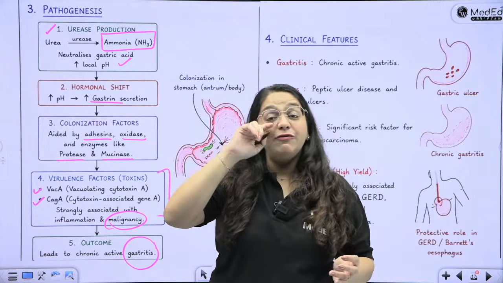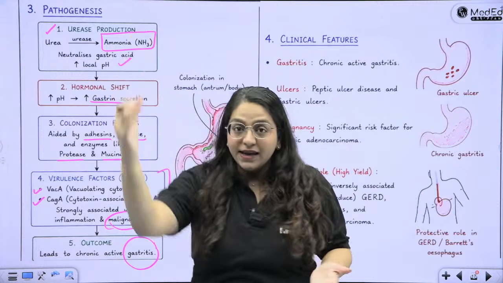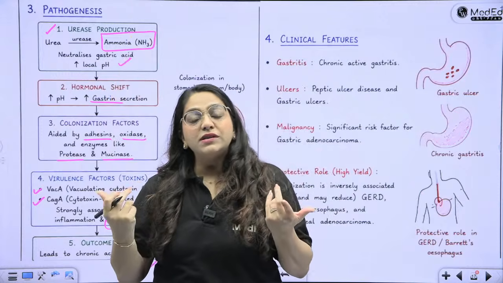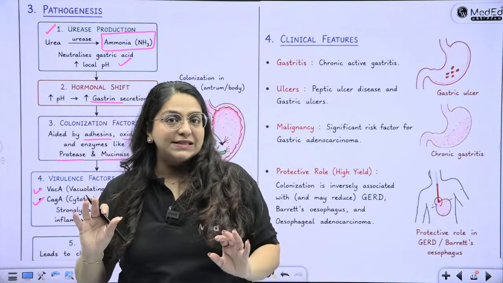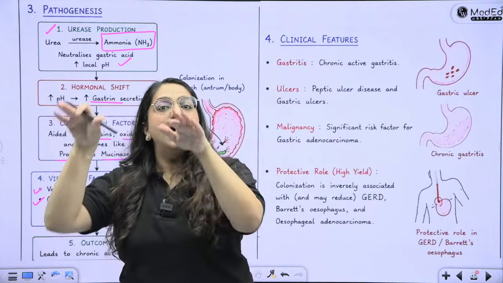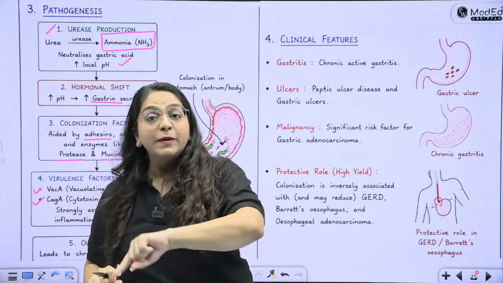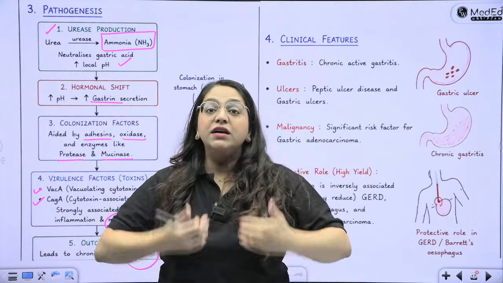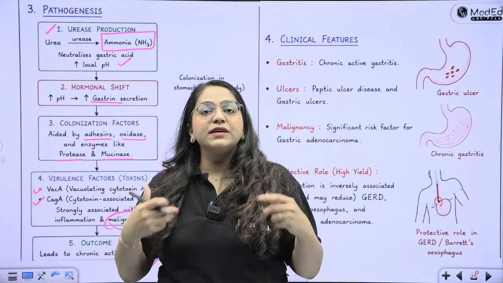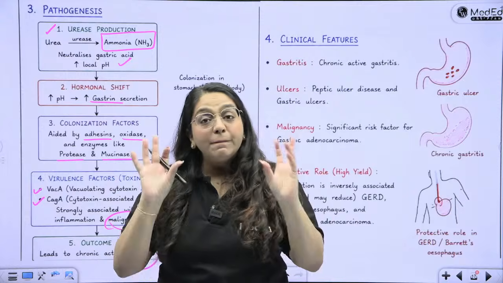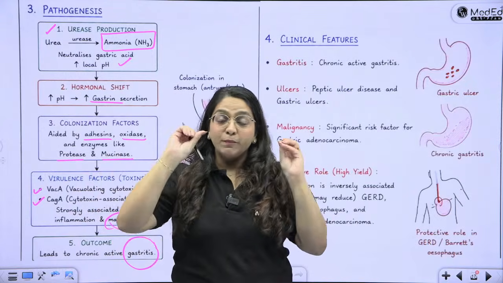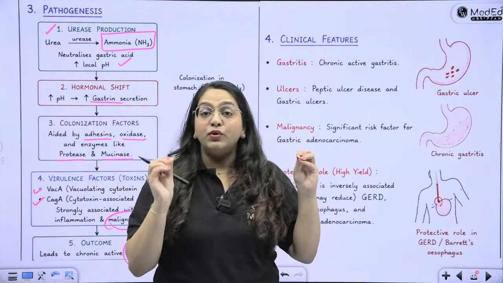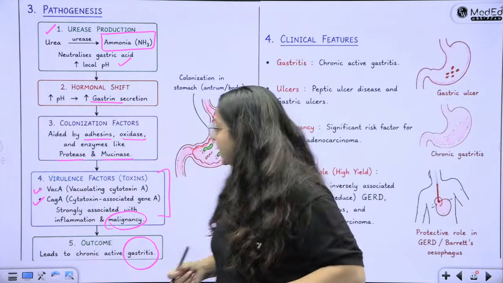The same thing, if it colonizes the entire stomach, then it also destroys the gastrin producing cells. In that scenario, there is hypochlorhydria. Then it becomes protective for GERD and Barrett's esophagus and protective for esophagus. So remember, H. pylori is problematic for stomach but protective for esophagus. Okay?